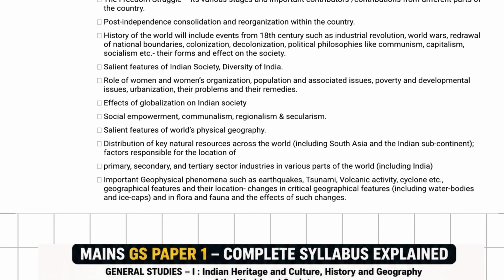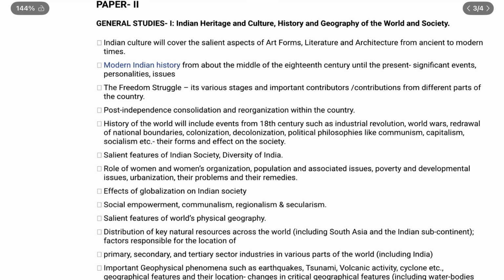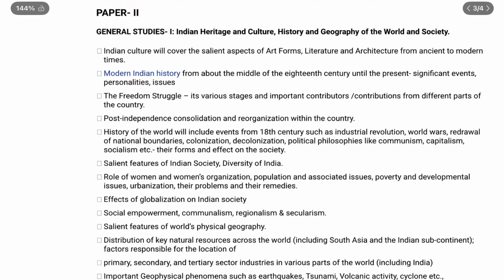Important physical phenomena such as earthquake, tsunami, volcanic activity, cyclone, etc. Geographical features and their location, changes in critical geographical features, including water bodies and ice caps, and in flora and fauna, and the effects of such changes. So this is the GS paper 1 syllabus mentioned by UPSC.